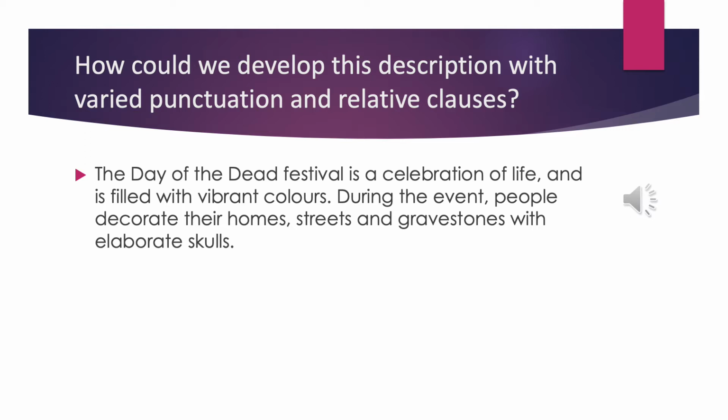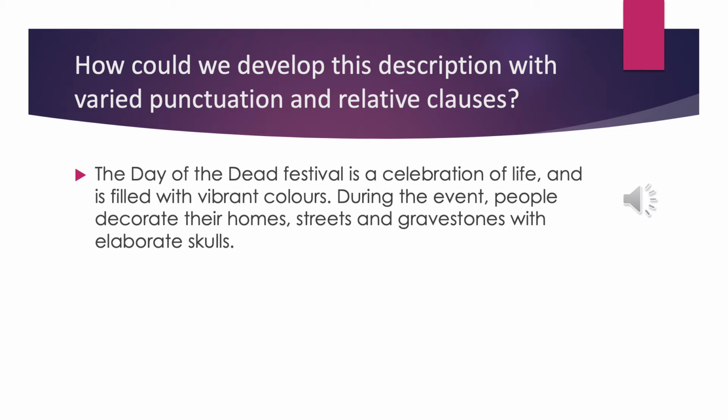So the first sentence reads, "The Day of the Dead Festival is a celebration of life and is filled with vibrant colours." The next sentence, "During the event, people decorate their homes, streets and gravestones with elaborate skulls." So there you've got information all about the Day of the Dead, and it's kind of a generic overview. So this would be like the introduction to your writing. So it tells you what the festival actually is.